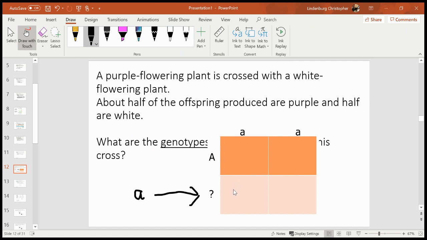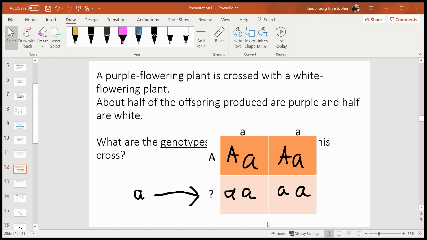Because when you fill this in, then you're going to get homozygous recessive, and this gives us our heterozygous, and then 50% are going to be dominant and 50% are going to be showing the recessive phenotype, right? So half purple, half white. So taking these two plants, and we don't know their genotypes, crossing them, counting up the offspring, that is the test cross. So that's how that works. We'll revisit this next week too. That's pretty simple, I think.